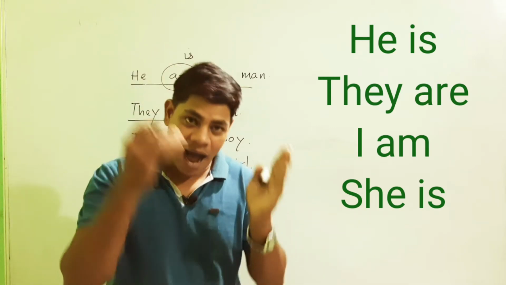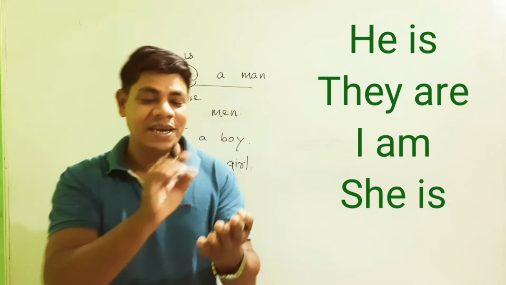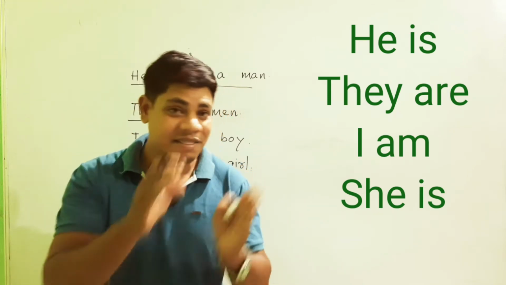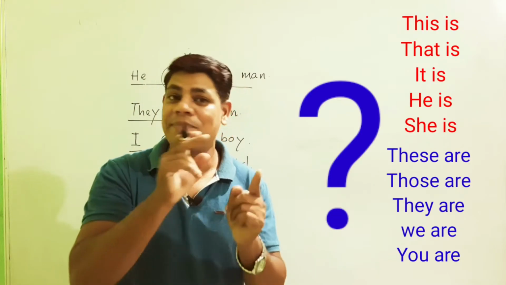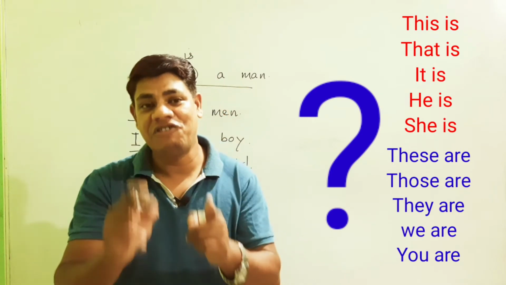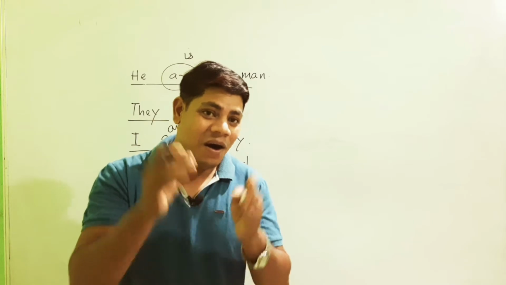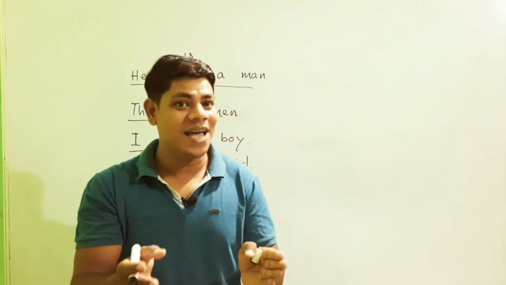What is the reason? Am comes after I, is comes after he or she or this or that, then are comes after they or these or those. So what is the reason behind it? So let us know all about it, why it happens.